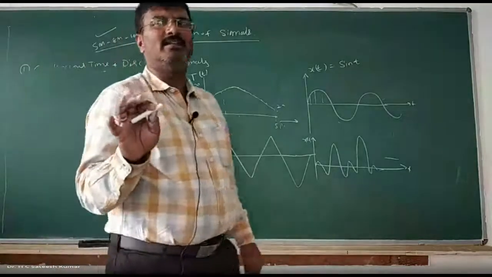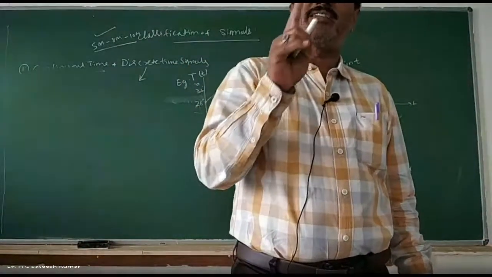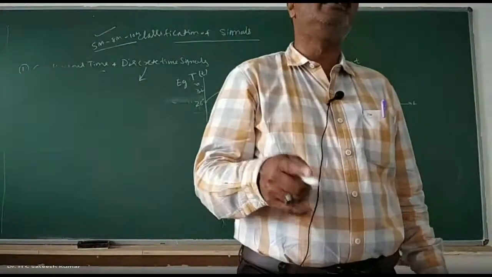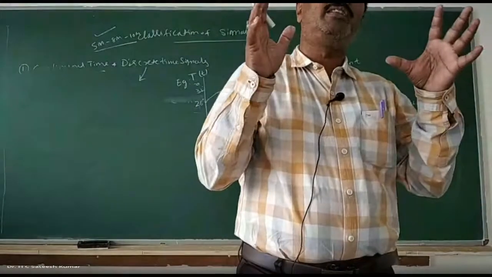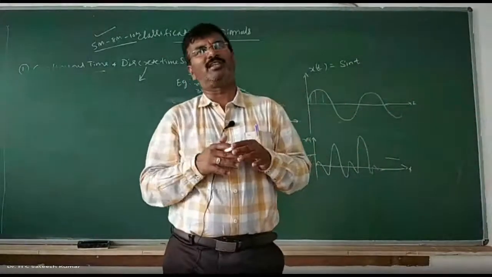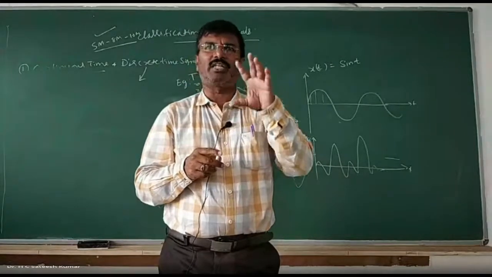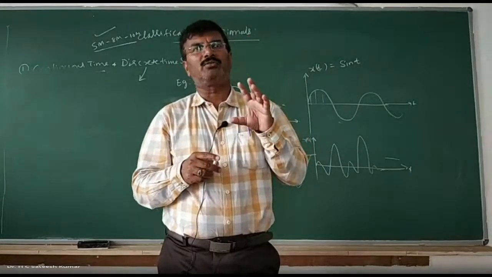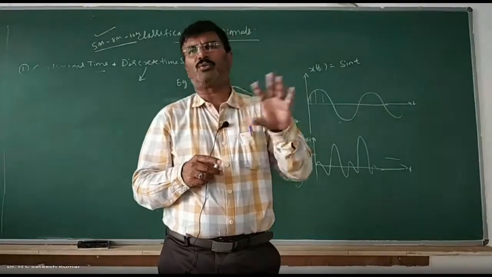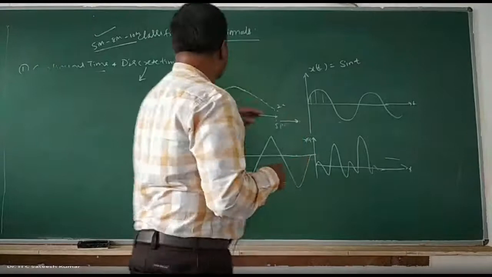The reason is that at any given time, either 6 persons can enter or 7 persons can enter. 6.5 persons cannot enter, right? That is the meaning. So whatever function is varying and can take only integer values is nothing but discrete. It can take only integer values. It cannot take continuous values like 3.5, 4.5.